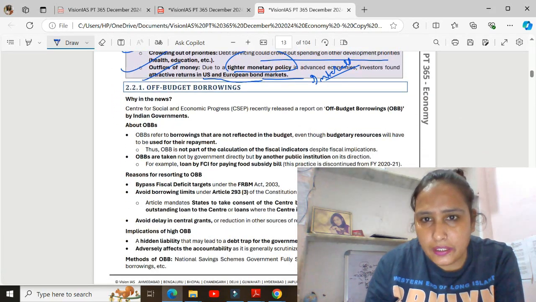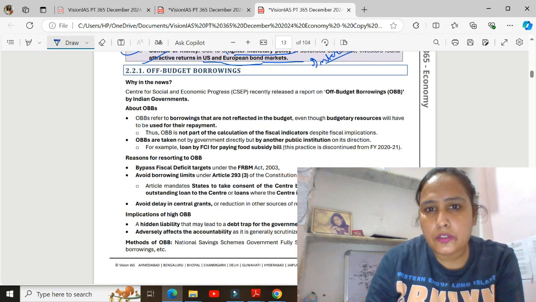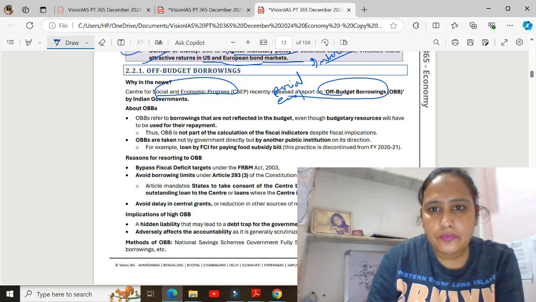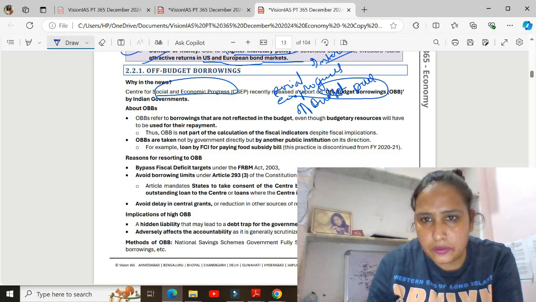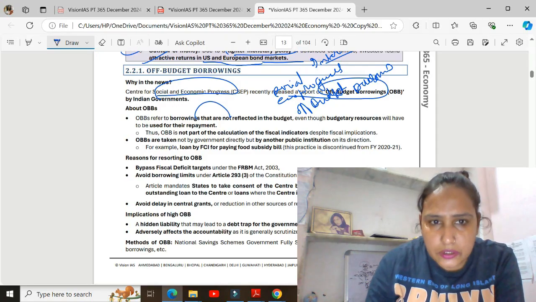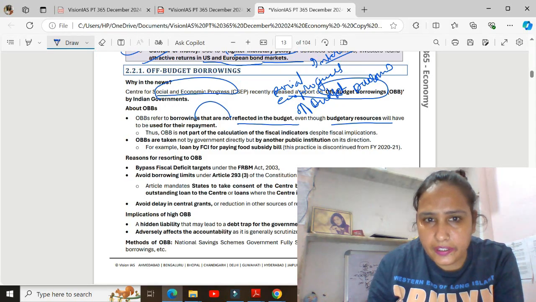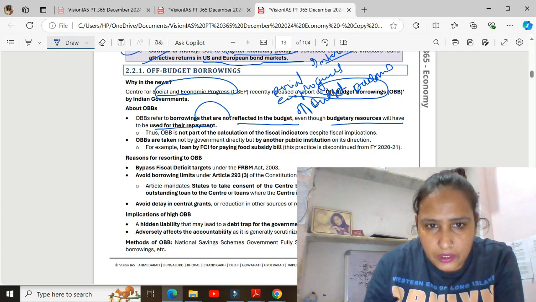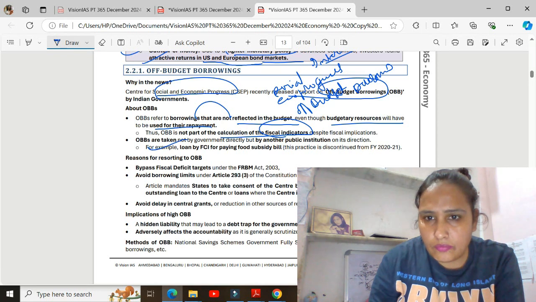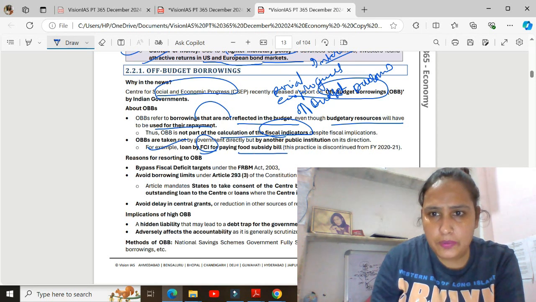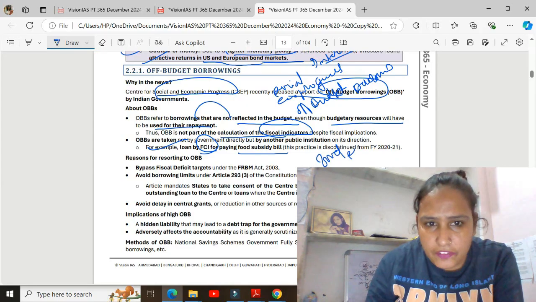Now, off budget borrowing. What is off budget borrowing? The Center for Social and Economic Progress recently released a report on off budget borrowing. These are borrowings that are not reflected in the budget, but budgetary resources will be used for the repayment. They are not part of the calculation of fiscal indicators. For example, FCI paying the food subsidy bill.